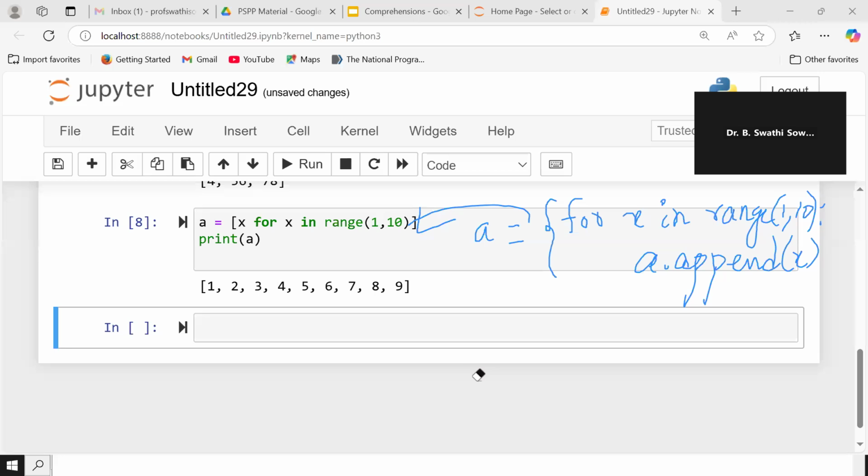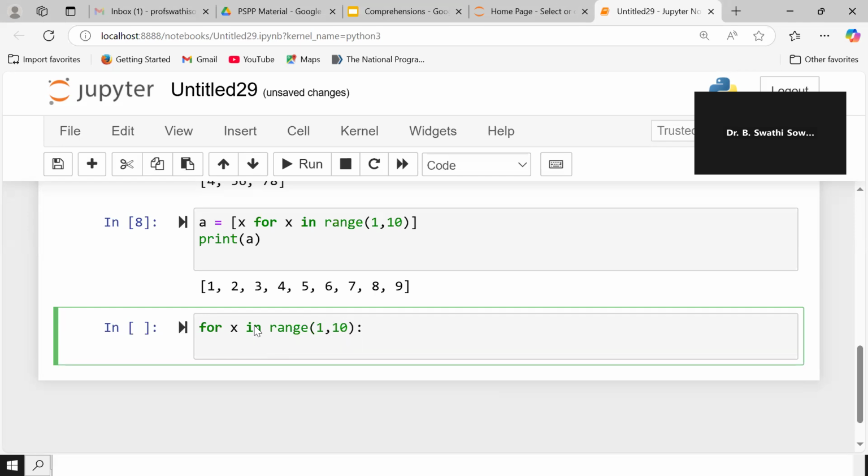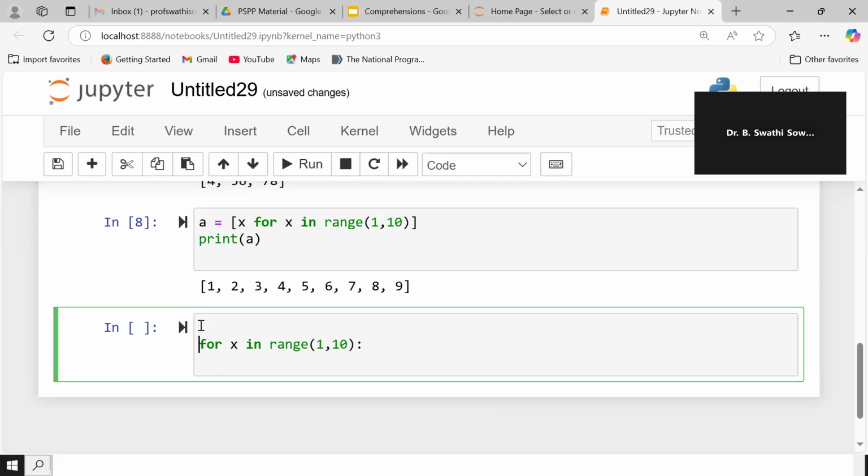So again, I'm telling you, let us consider how this code is rewritten. For X in range 1, comma 10, first of all I have to take an empty list. Now I am taking B1 as an empty list.